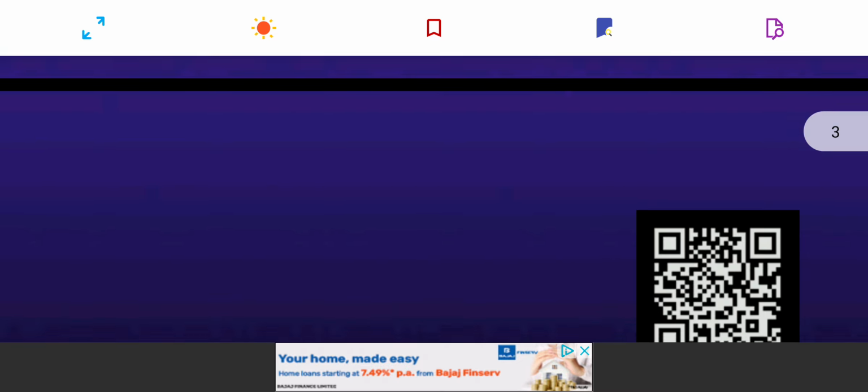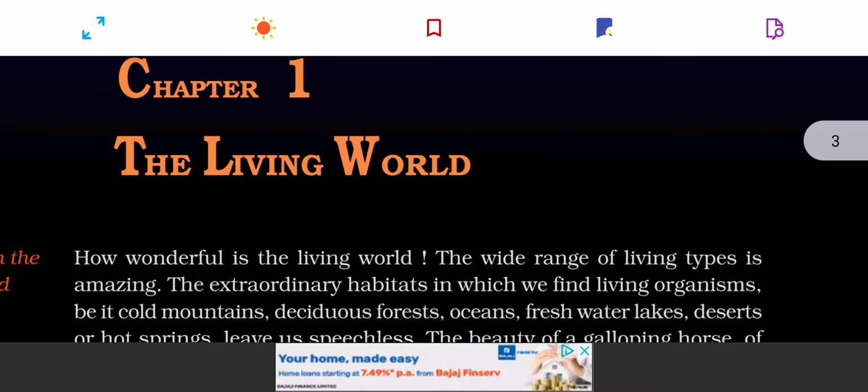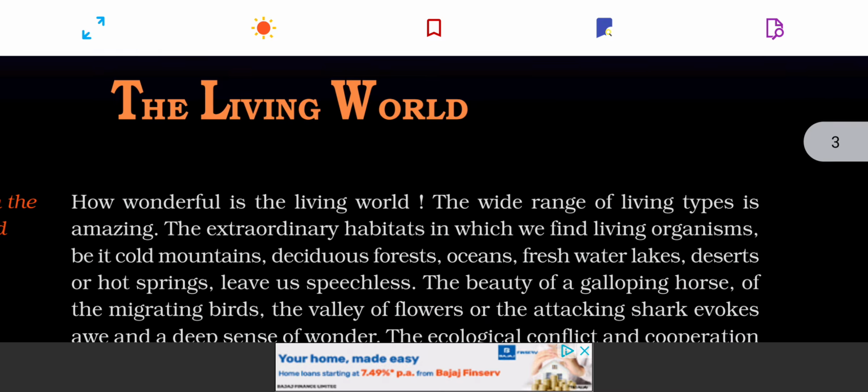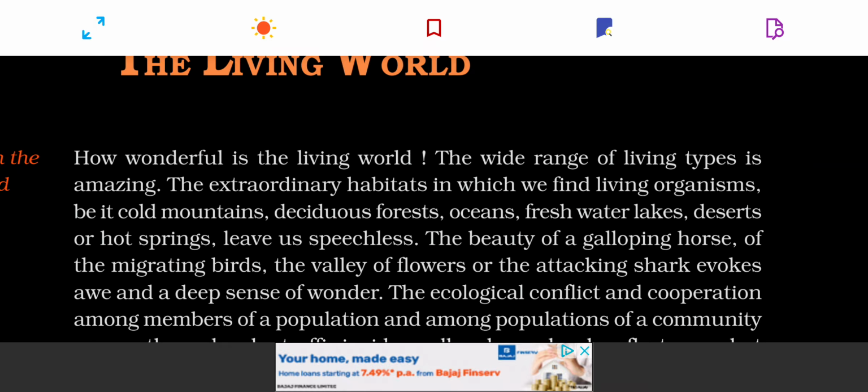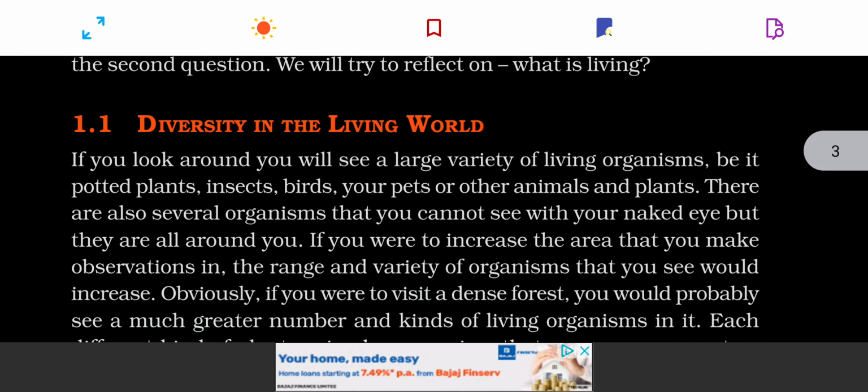Let's move forward to the next page. This is the first attractive page of your chapter, that's the living world. So in this page you will see the author is talking about the wide range of diversity, different types of plants and animals, and many other microbes you see in different areas like mountains, forests, oceans, etc. Then diversity in the living world.